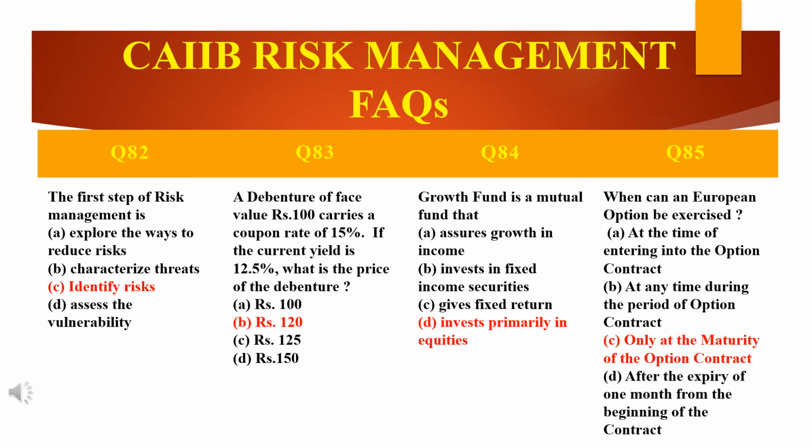Here, see, a European option can be exercised only on the date of expiry of the contract. American option contracts can be exercised at any time on or before the expiry of the contract. So if they ask about a European option, you should write that it can be exercised only on the date of expiry of the contract. Tick mark option C, that is, only at the maturity of the option contract.